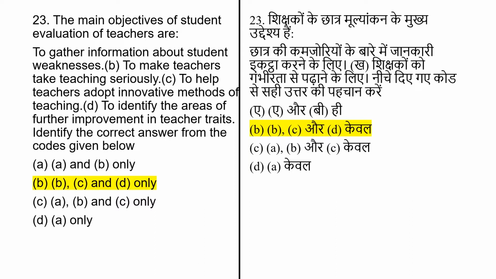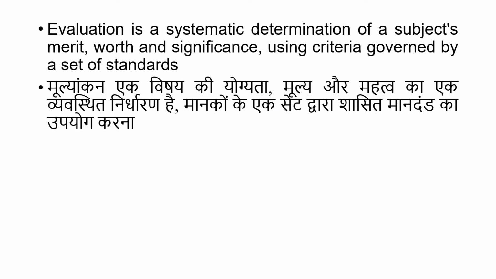The correct answer of this question is option number B, that is to make teachers take teaching seriously, to help teachers adopt innovative methods of teaching, to identify the area for further improvement in teaching traits. Evaluation is systematic determination of a subject's merit, worth and significance using criteria governed by a set of standards.